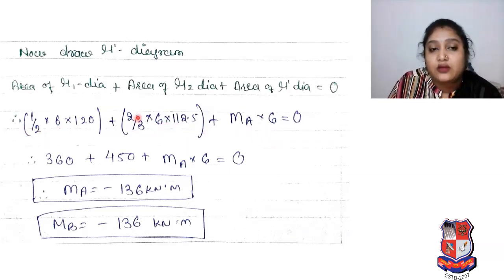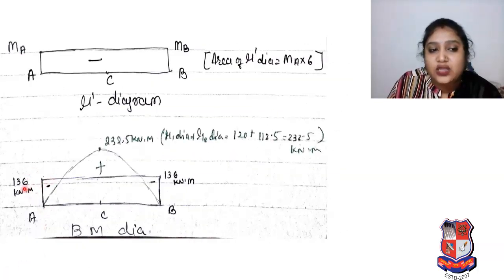So 2/3 into 6 into 112.5, plus your mu dash diagram area, MA into 6, is equal to 0. Now we have to simplify that. So 360 for that, 450 for that, MA into 6 is equal to 0. So we make MA the subject. By simplifying, MA will be minus 136 kilonewton meter, and MA is equal to MB. So it is 136 kilonewton meter. That's why we have mentioned 136 kilonewton meter at both ends. Okay.